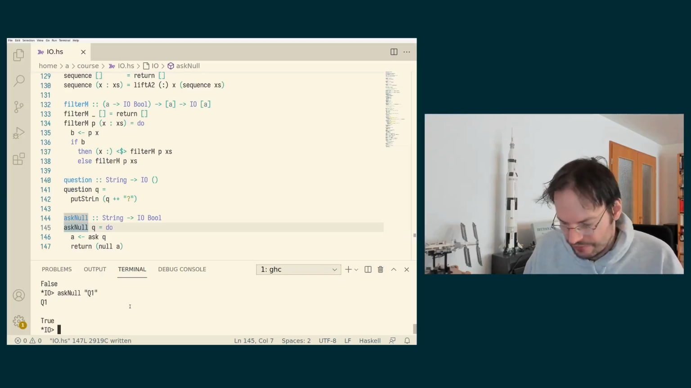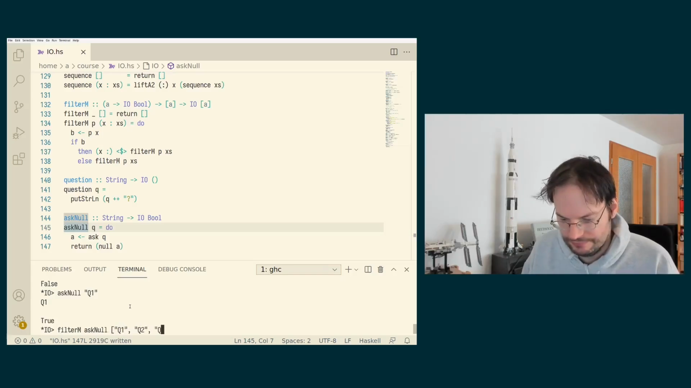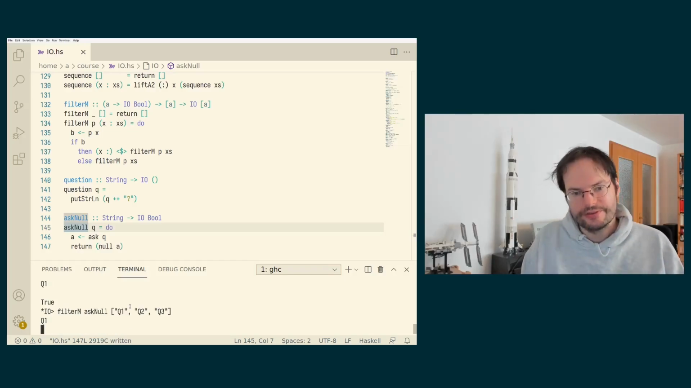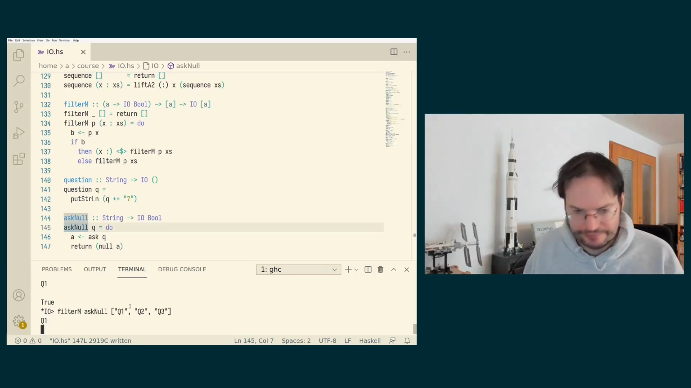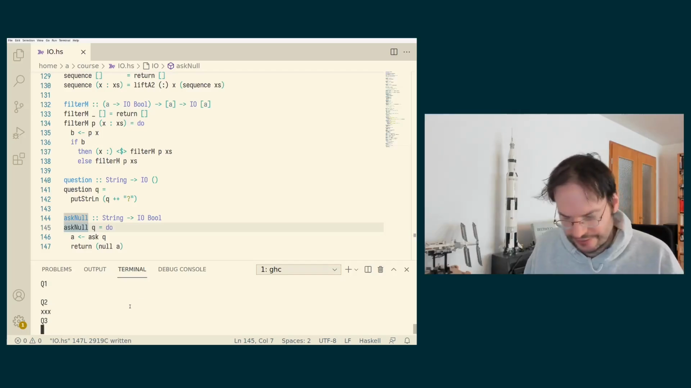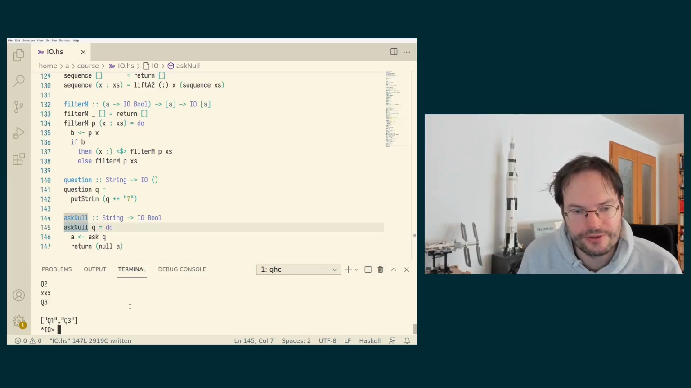So now I could use filterM with askNull on a bunch of questions. And now I'm going to be asked these questions in sequence. And if I hit return on the first, I type something in on the second, and I hit return on the third, then the test outcome was true for the first and the third. So only these two questions are returned.